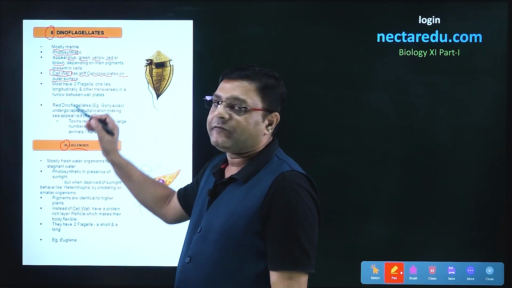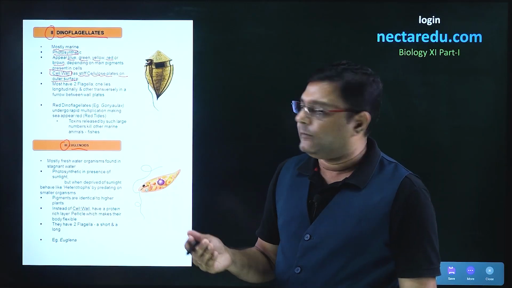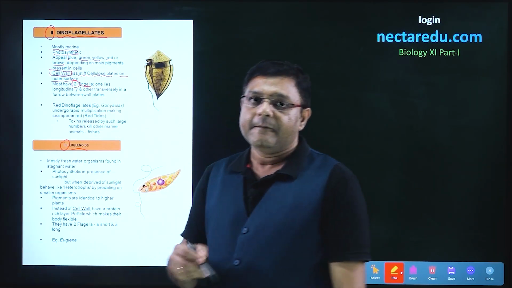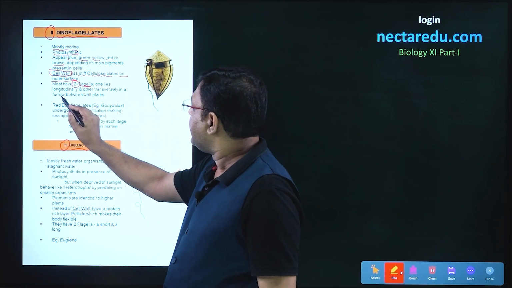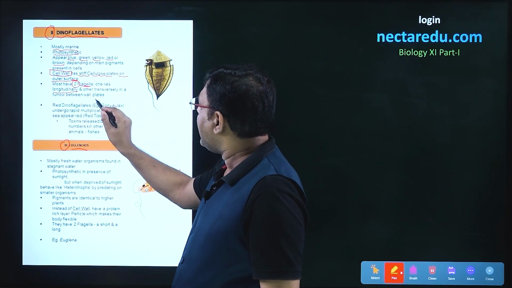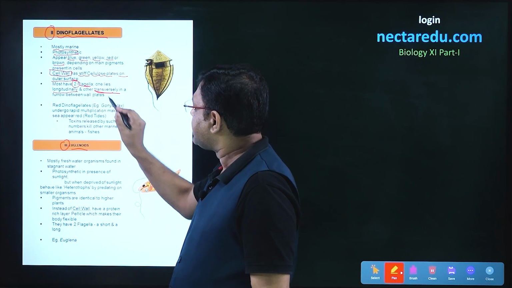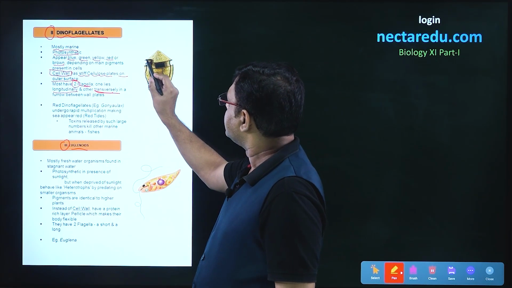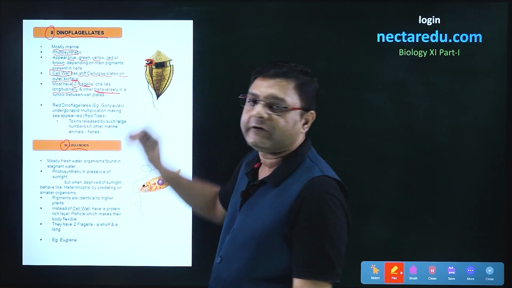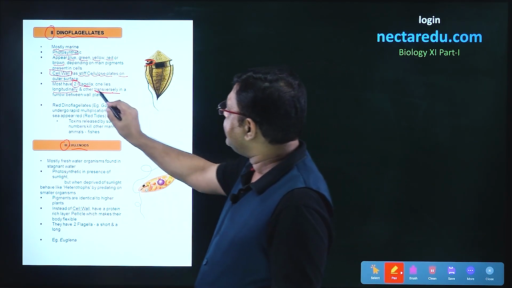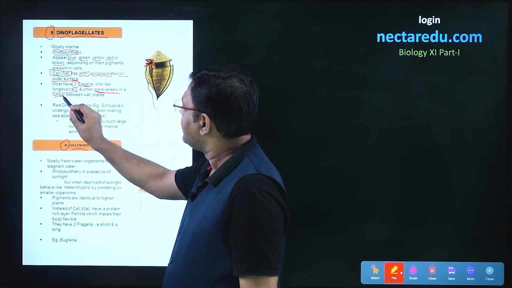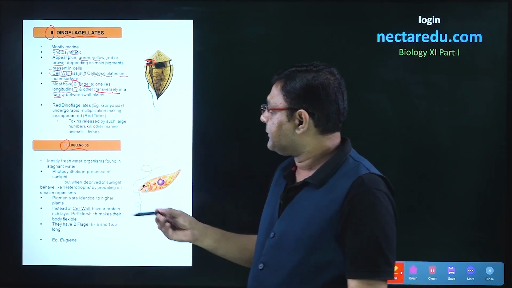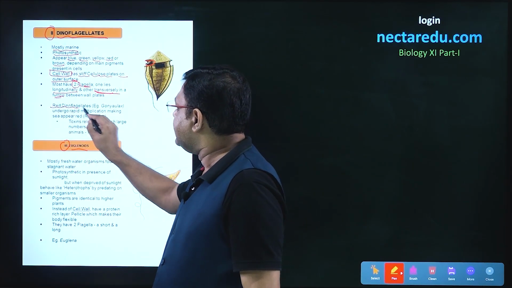Now one more difference with chrysophytes will be that here two flagella will be present. The first flagellum will be placed longitudinally and the other flagellum will be placed transversely, and these will arise from the furrow. So this is the furrow which is present between the cell walls, and these flagella will arise from this particular furrow.